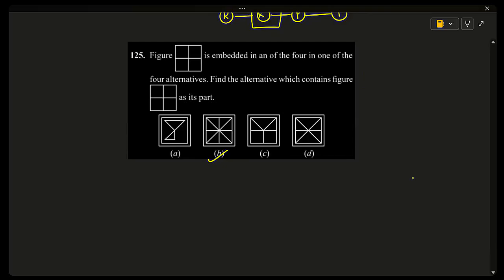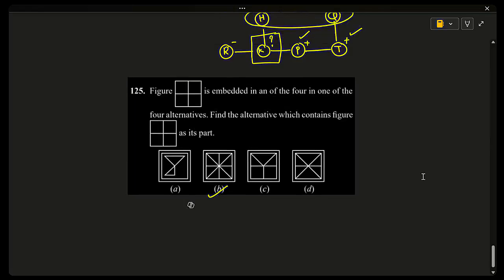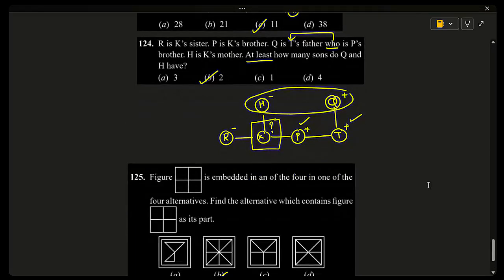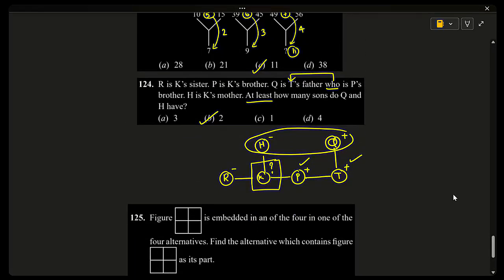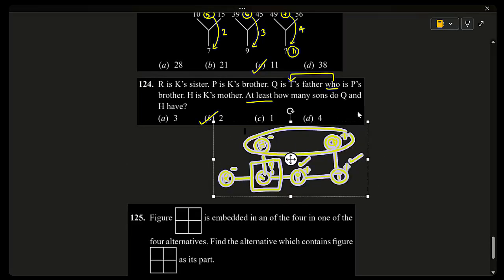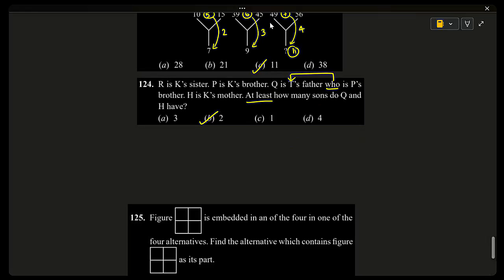Varshini, what is your doubt? Sir, I can't understand 124. 124 is about blood relations. Let me draw the figure again and explain. Those who didn't understand 124, you can listen a second time.